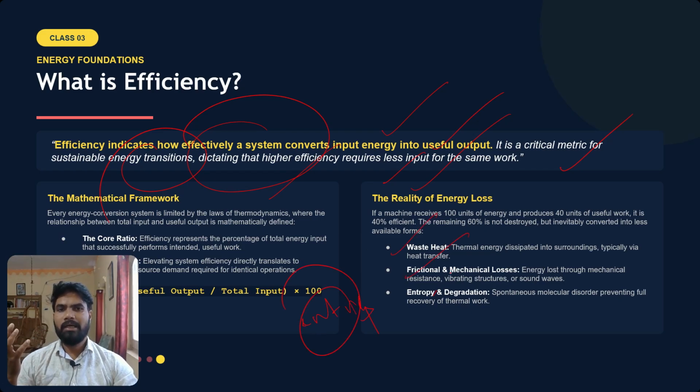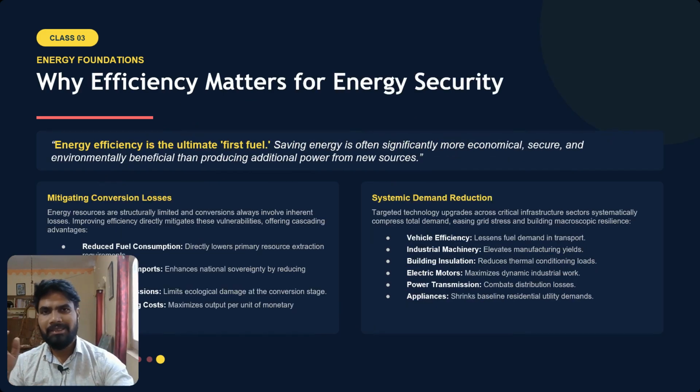Examples are there, and finally it leads to chaos or disorderliness in the system, because a lot of energy gets transformed into an unusable form, and this leads to instability in the system.